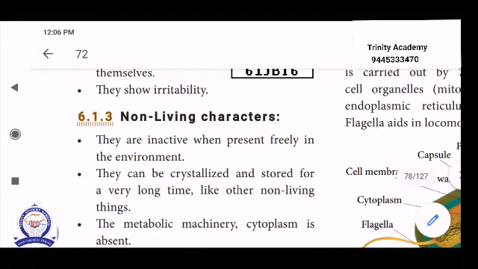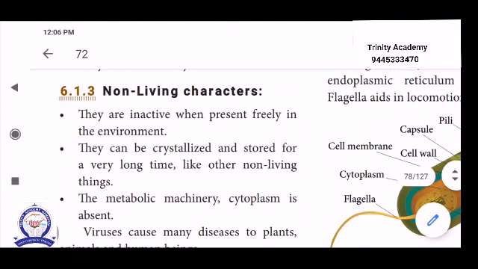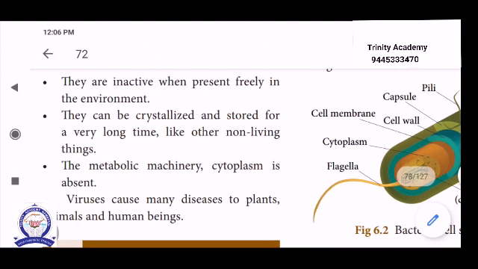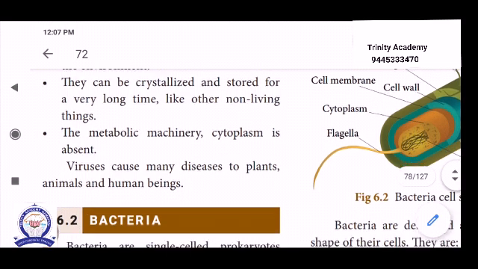Then the non-living characters. They are inactive when present freely in the atmosphere or environment. They are inactive outside the host. They can be crystallized and stored for a very long time outside the host cell, like other non-living things.